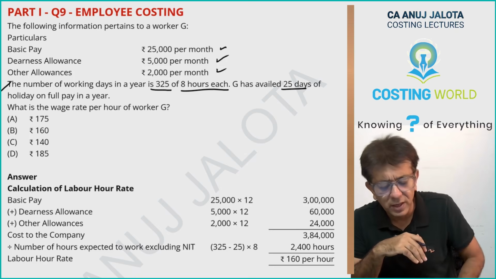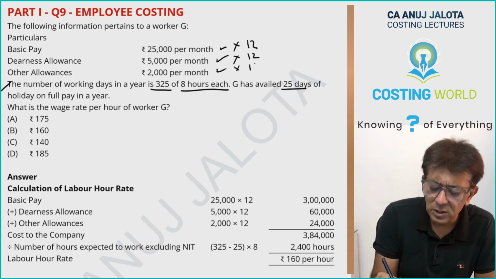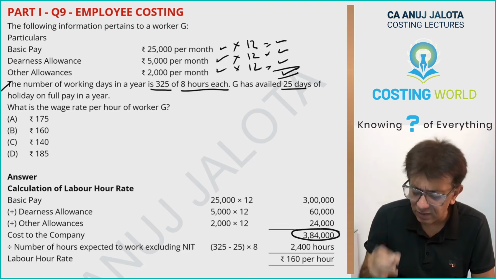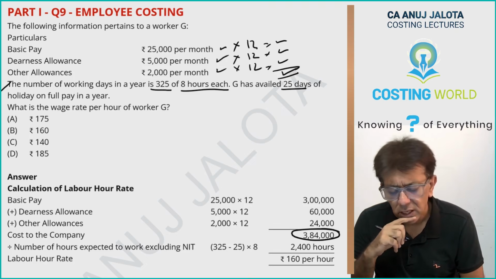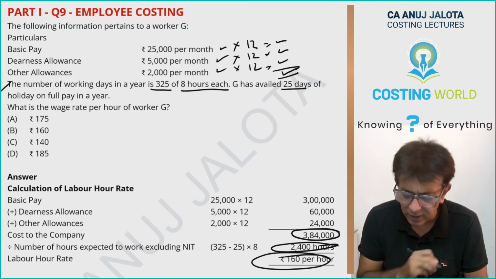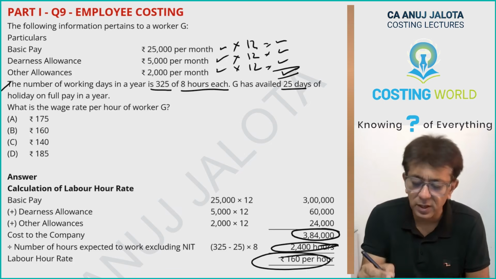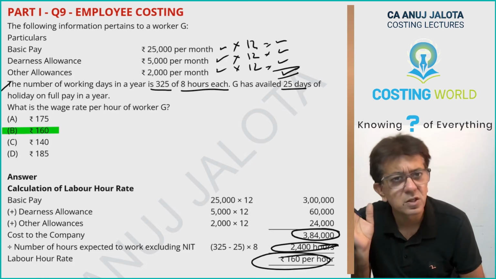What is the wage rate per hour of worker number G? So all these things you can multiply by 12. This will give you your cost to the company. Once you get that figure I have done over here, 3,84,000, divided by the 2,400 hours that I spoke of, this will give you your labor hour rate, 160 rupees per hour. So the answer is B, 160 per hour.